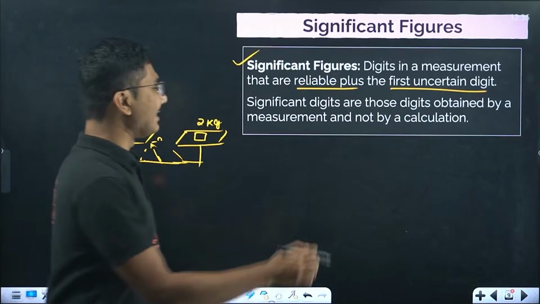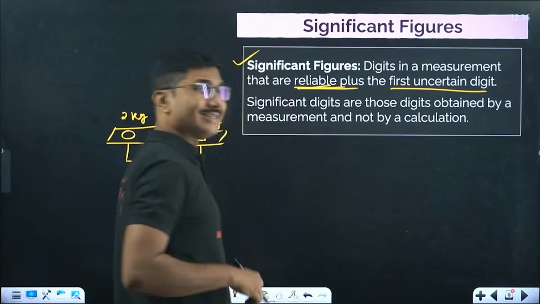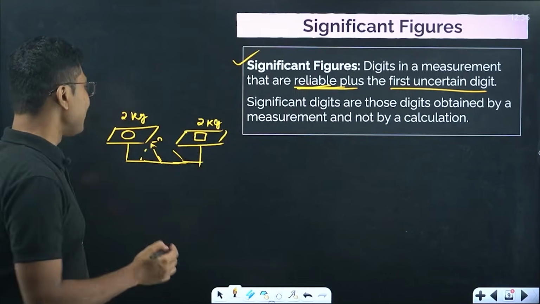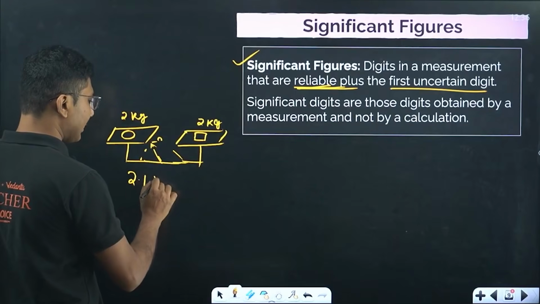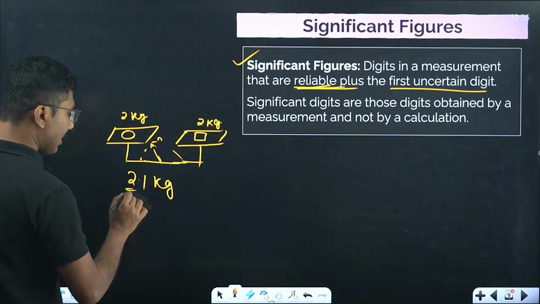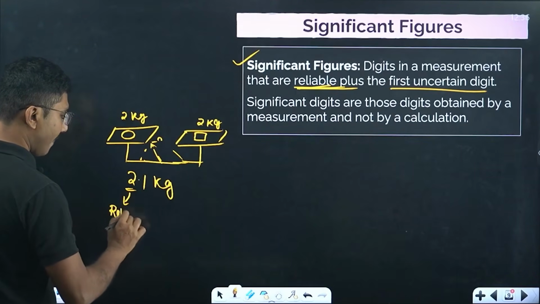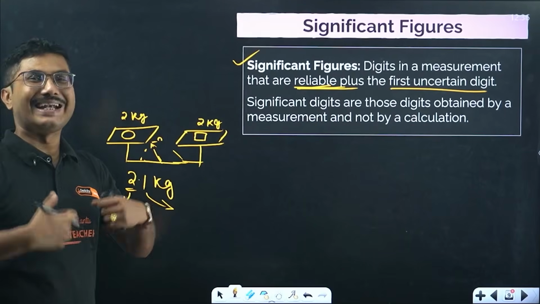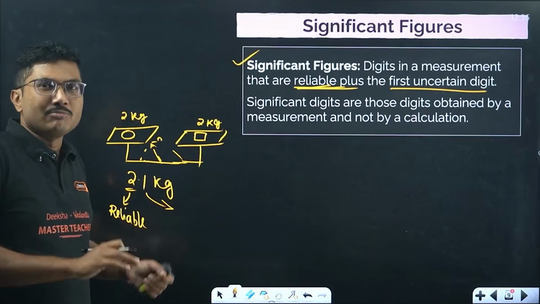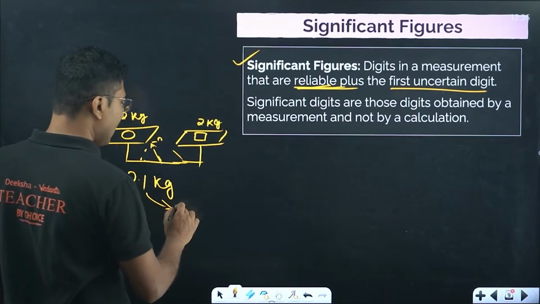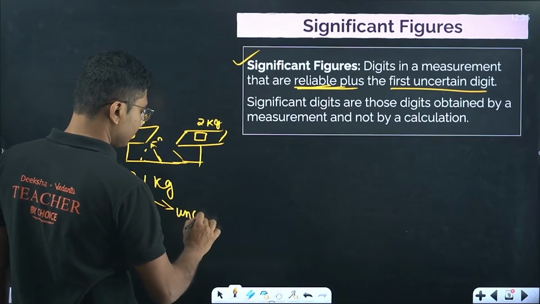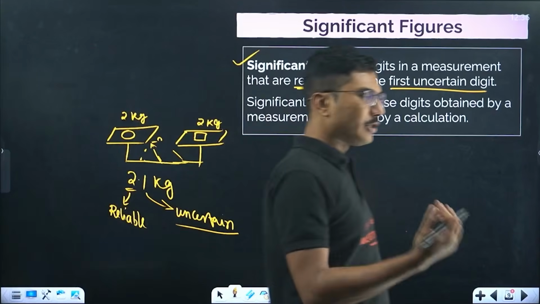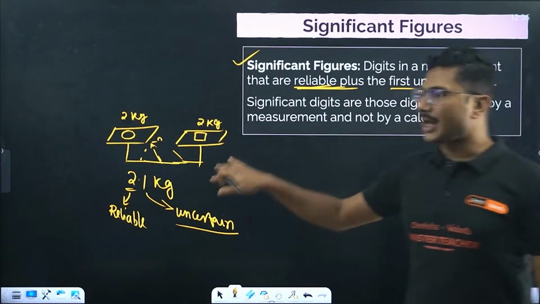That is the reliable part. But it is slightly more than 2 kg, maybe 2.1 kg. So the 2 is reliable, and the slightly more part is the uncertain value. This can be 1, 2, or 3, but because it's slightly more, we take this as 0.1.